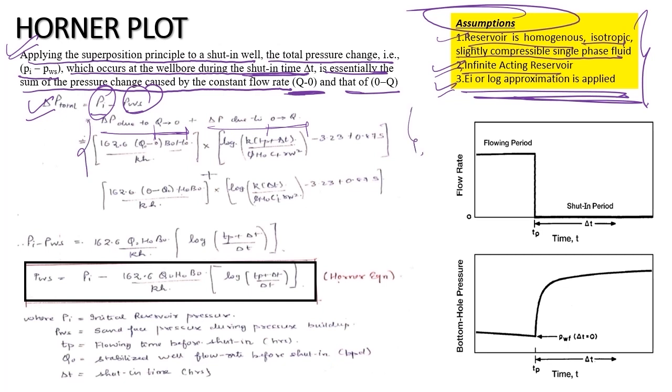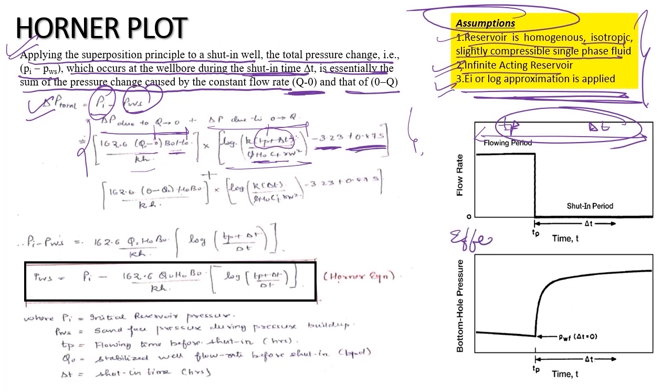Now on placing the values, for Q to 0 it should be 162.6 (Q minus 0) mu B upon KH into log of (K into Tp plus delta T) upon (phi mu Ct r squared), minus 3.23 plus 0.87. Here Tp plus delta T means this amount of time: this is my Tp and this is delta T. This particular concept I discussed when I was discussing the effect of rate change in the superposition principle.